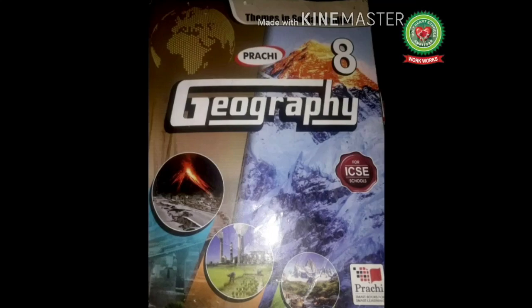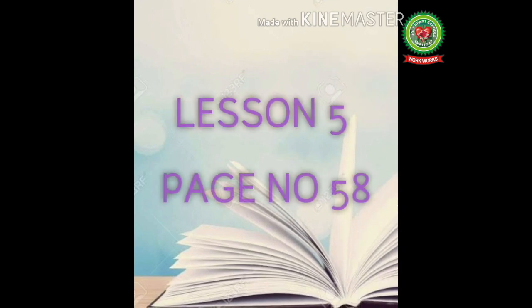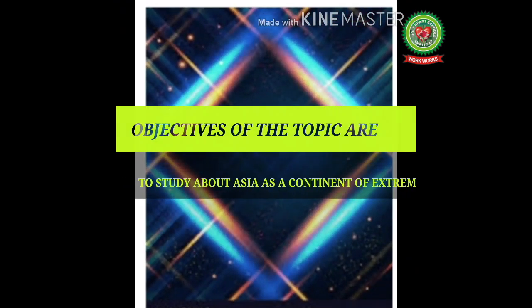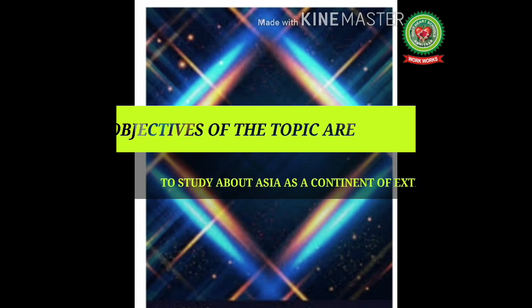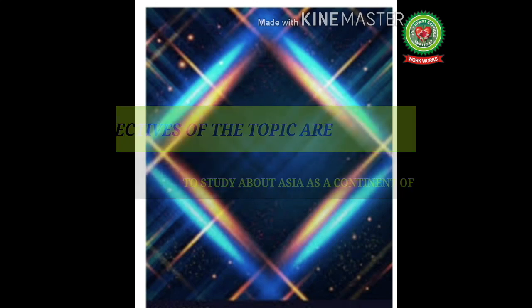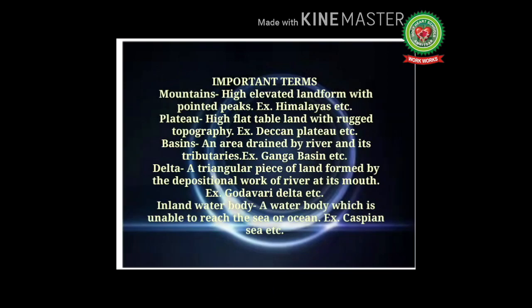Today we are going to discuss the last topic of Asia, which is part of lesson 5 and given on page number 58 of your geography book. The objectives of the topic are to study about Asia as a continent of contrast or extremes. Before we start the topic, let's discuss the important terms.